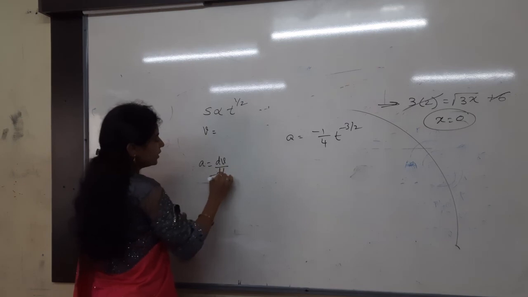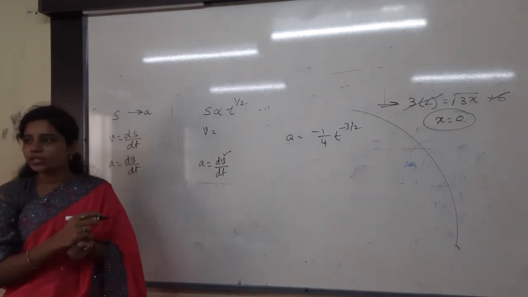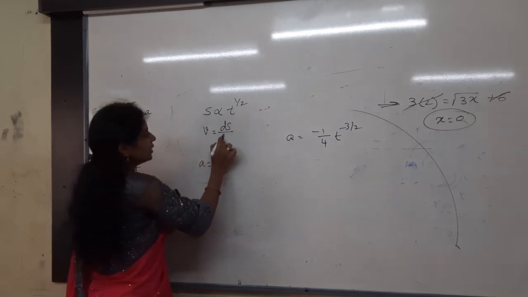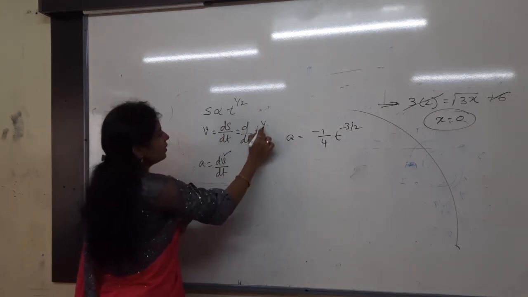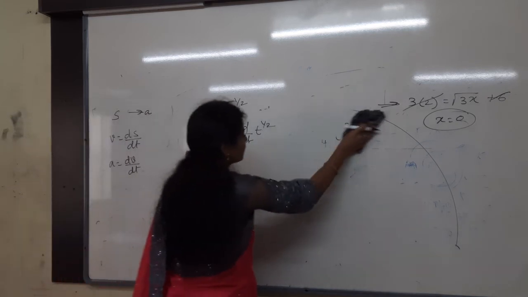dv by dt. For dv by dt, at least I should have v, no? v is not there in the problem. So for finding v, what I have to do? ds by dt. So d by dt of s is how much? t power 1 by 2 is s, means what will you get after differentiation?